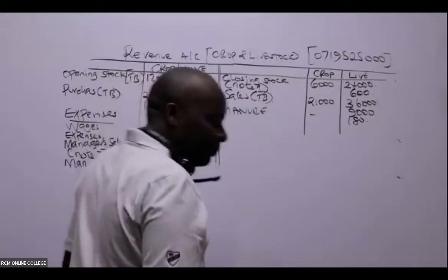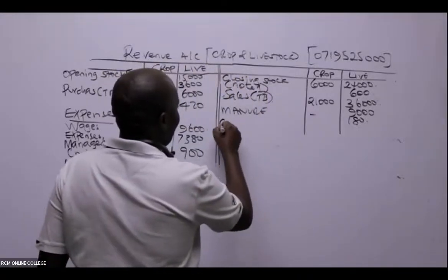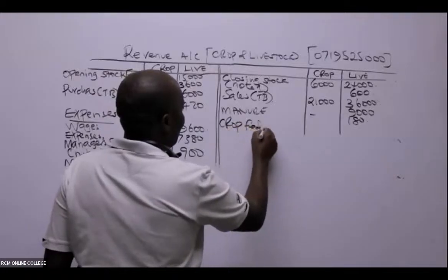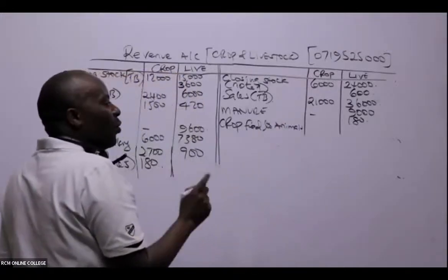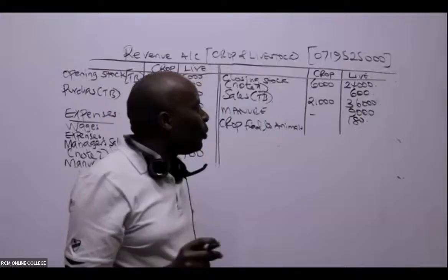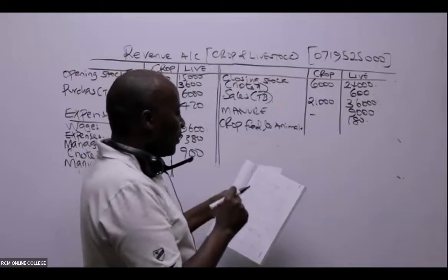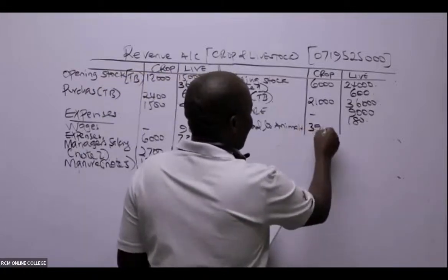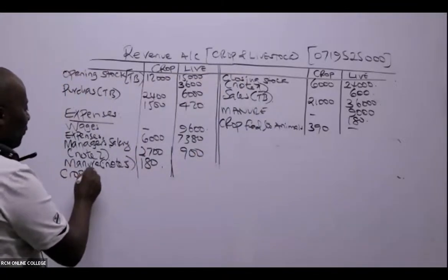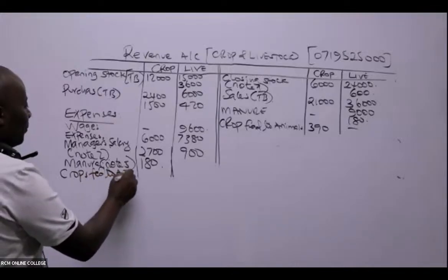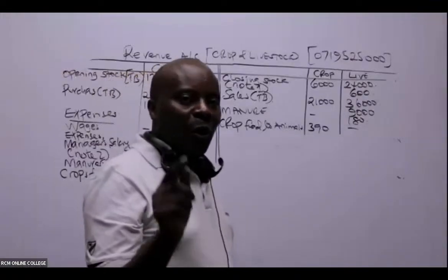So remember, you can use any name. So in this case here, crop fed to animals. And DR moon is telling me that this crop is an output from the crops here. All right. And because the figures are in thousands, then you're going to capture this as 390. Then what do we do in this case? Of course, it has to appear in both. So we have here crops fed to animals. To animals, this is an input.